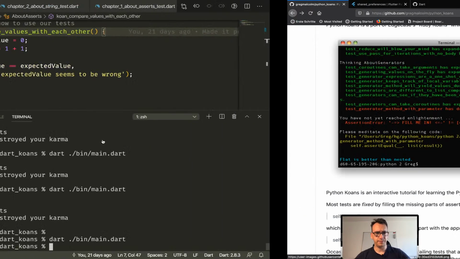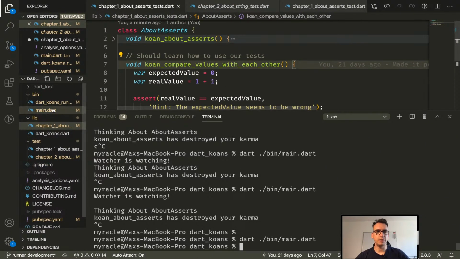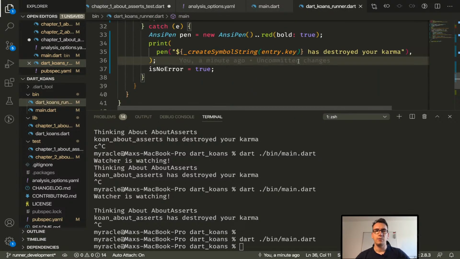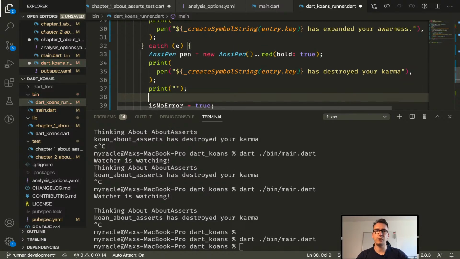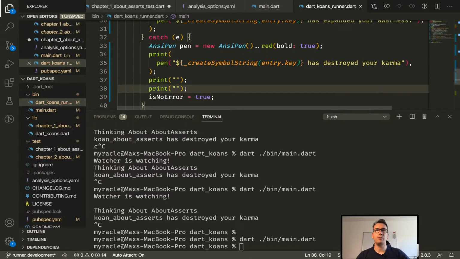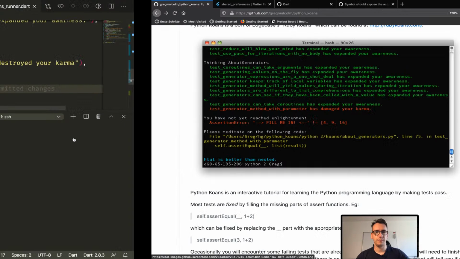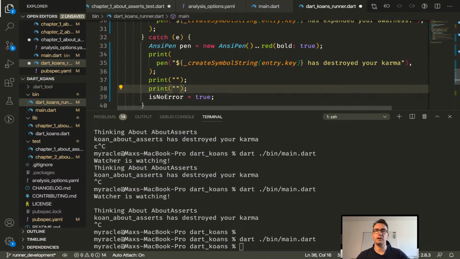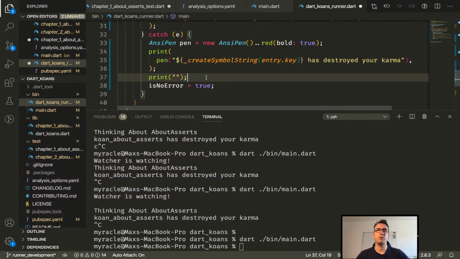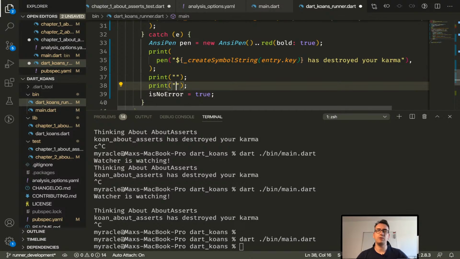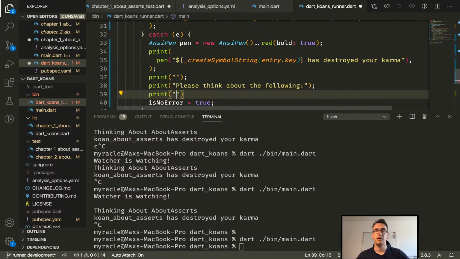And for that, I will do the part in the Dart Koans, and down here we just print an empty string because we want to have a line break here. And now we add something like a message for what he has to do for the next parts. I think we have that for every error message. So at the moment we would do something like, please think about the following. And then there comes the print method with the error message. And the error is just e.